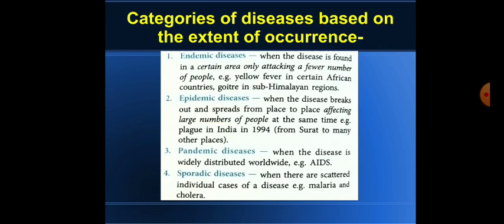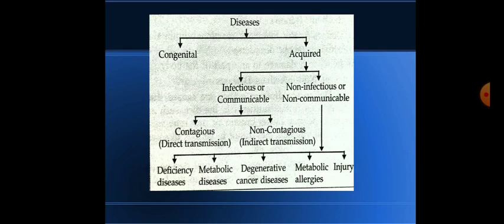Now based on the communicability, as I explained to you in that chart also, I told you there are 2 types of diseases, communicable and non-communicable. So remember that communicable diseases can easily transfer from an unhealthy person to a healthy person, and the cause of the disease is called the pathogen and its transmission from one person to another is called infection.